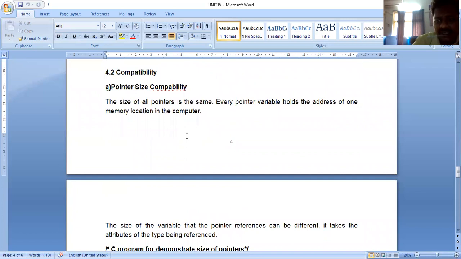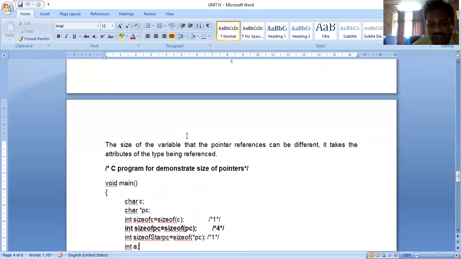So the size of all pointers is the same. That is pointer size compatibility. Any pointer variable, whether character pointer, integer pointer, floating pointer or double pointer, occupies the same memory. The memory depends on the compiler capacity, 16-bit, 32-bit, 64-bit. Based on that, the capacity here is 4 bytes.